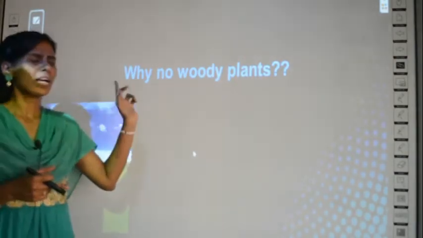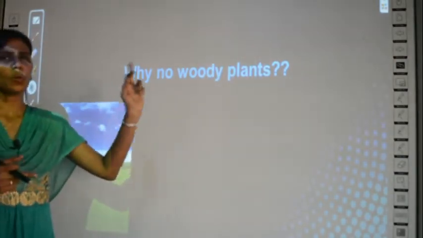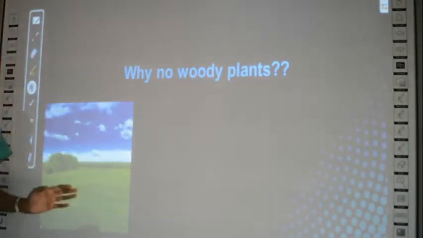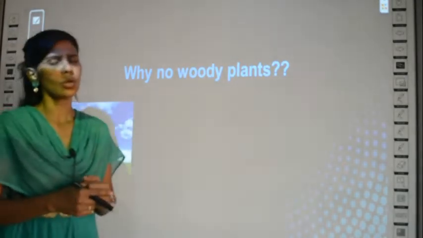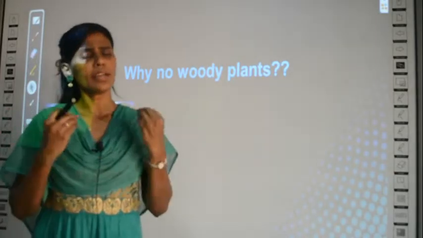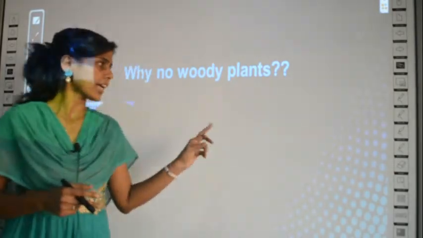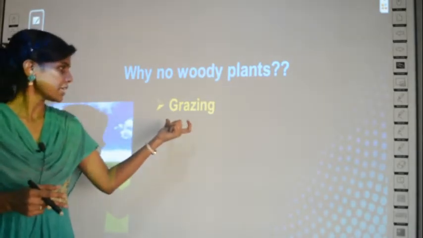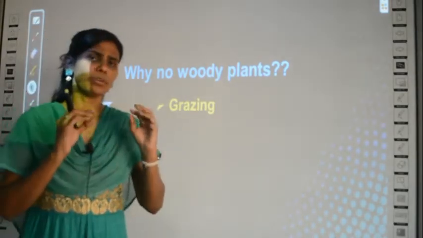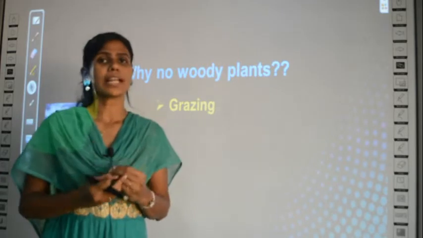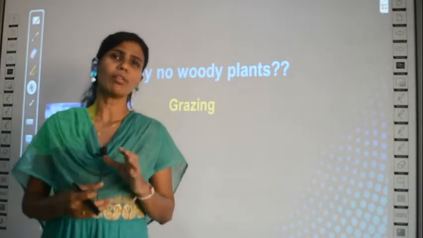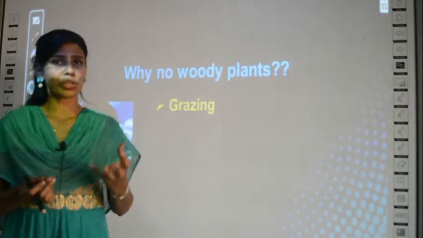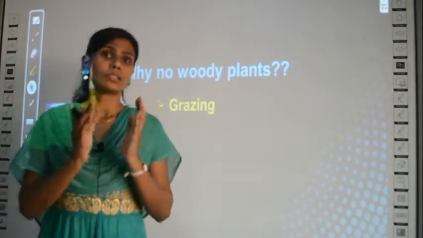And then, why are there no woody plants? I told you in the grasslands you can find only grasses but no woody plants, no? Why is it so? There are some reasons given. Let's see them one by one. The first reason is grazing. You can see herbivores like goats or cows always grazing on the grasses, no? They don't usually prefer shrubs or herbs or tree leaves.